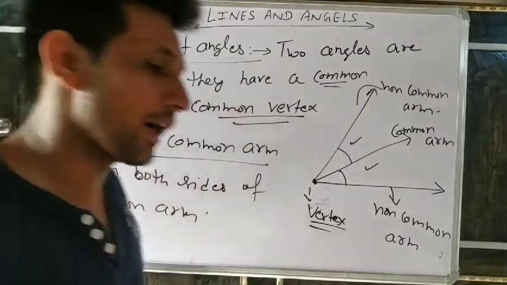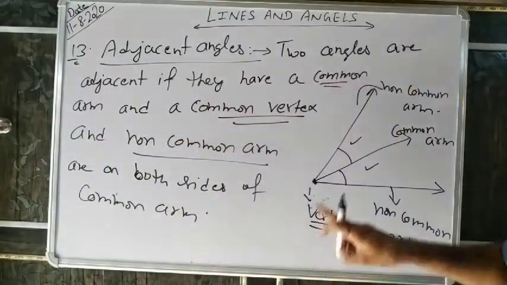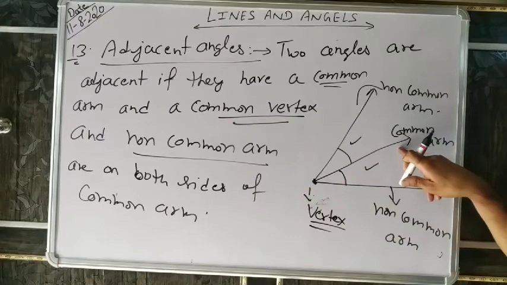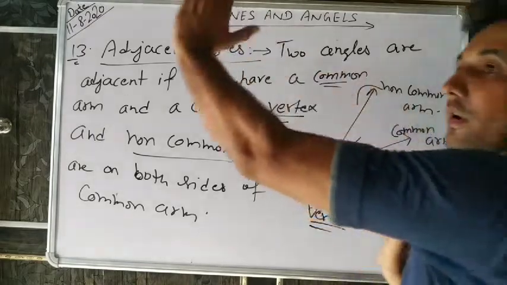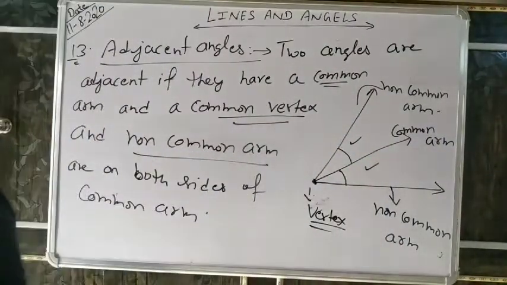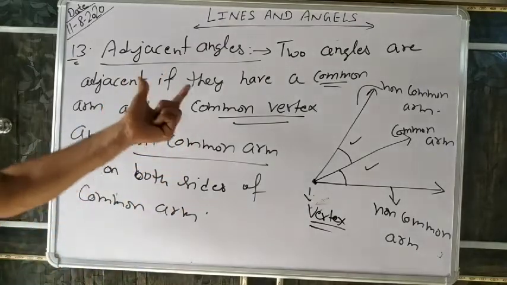Two angles are adjacent if they have a common vertex and a common arm, but the non-common arms are on both sides. So adjacent angle is very important. We will use this.